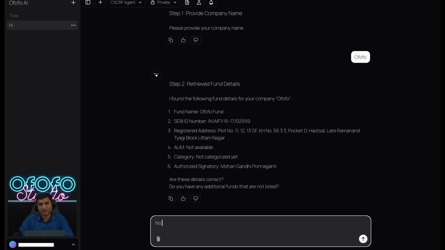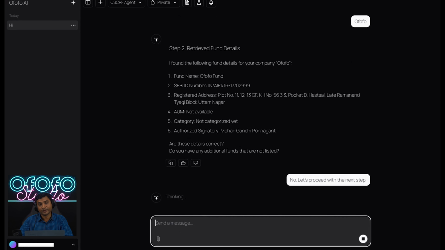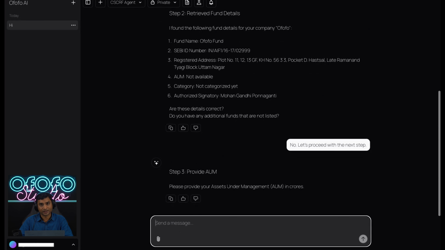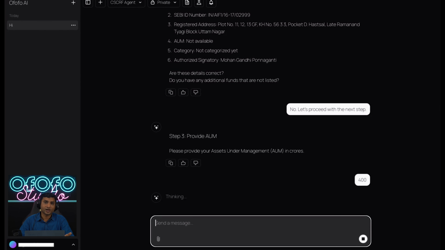CSCRF is an interesting and well-thought-out framework that categorizes you into one of these brackets. Either you are a self-certification RE, or a small-size RE, or a mid-size RE, or a qualified RE, based on a variety of parameters like your operation size and AUM, etc. In the case of AIFs, it's the AUM and the number of investors that determines the category. You can provide your AUM.